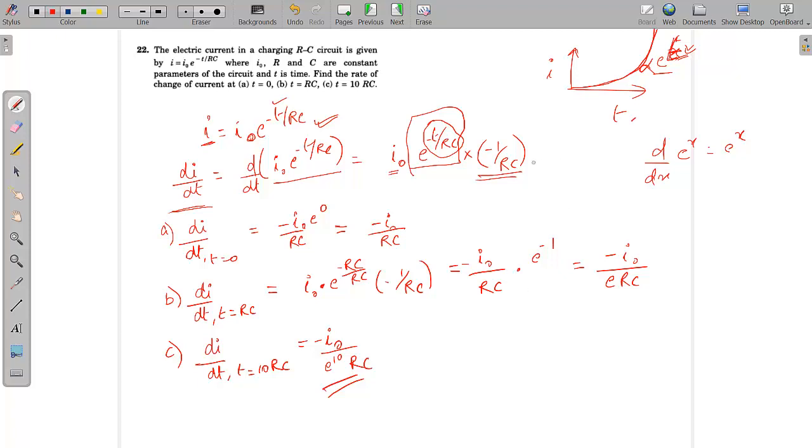You should be able to get these things in your mathematics classes. So dI by dt becomes this much. Now, what is dI by dt, or what is the rate of change of current at t equals 0?